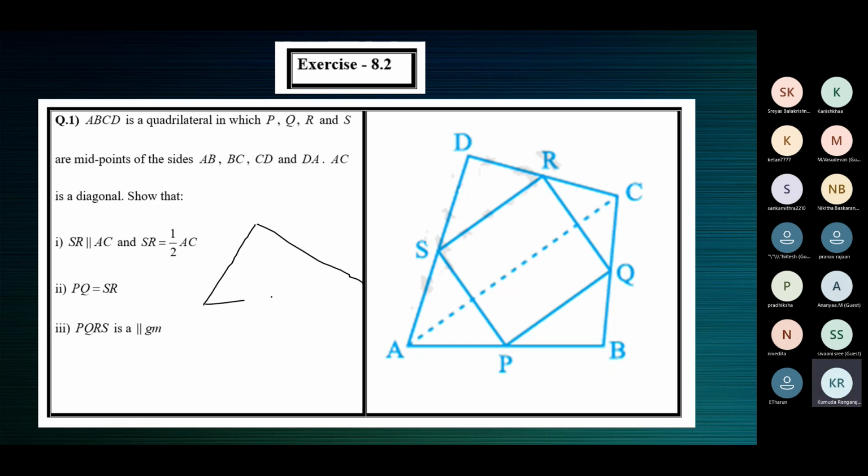Any triangle ABC. We are given that E is the midpoint of AB. We are also given that F is the midpoint of AC.